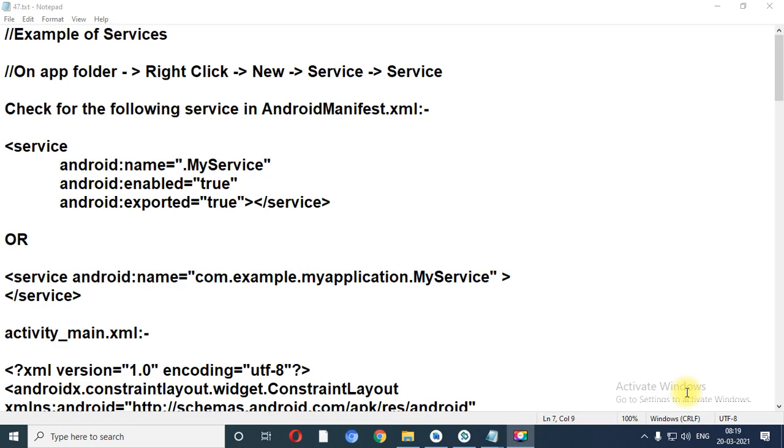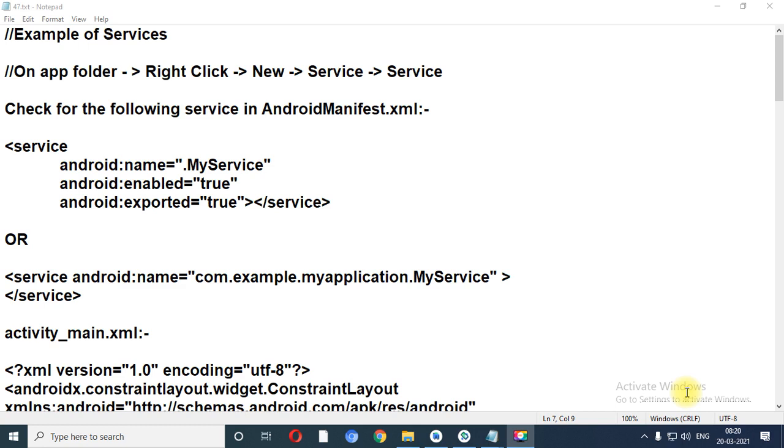In the previous session of Android, we have completed 3 programs which is based on API. There are various APIs you can use like networking API, web API or telephony API. So that portion we have already completed.